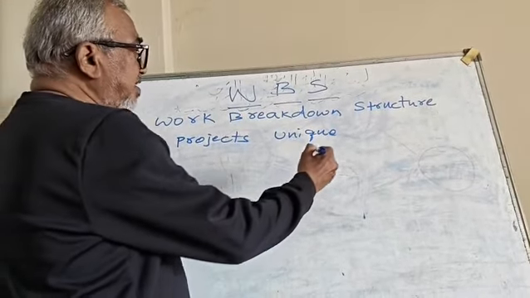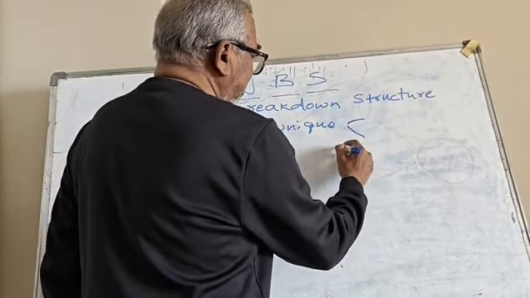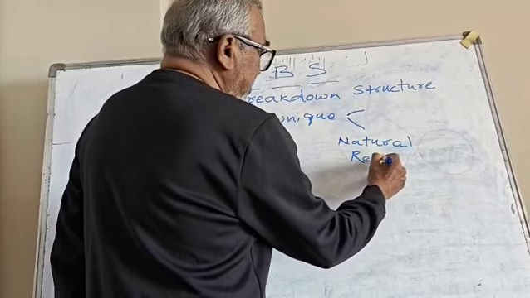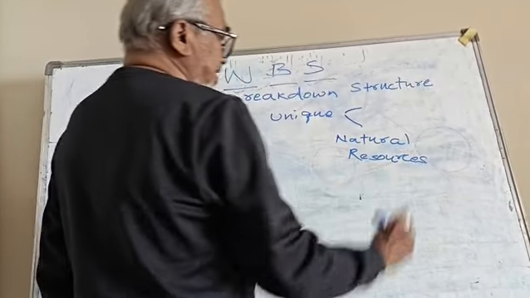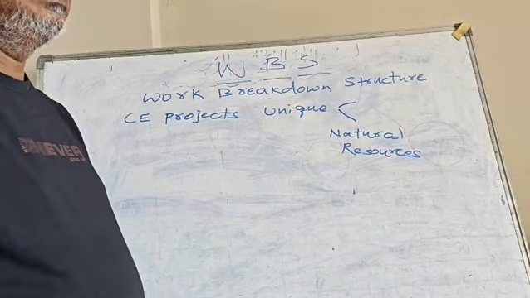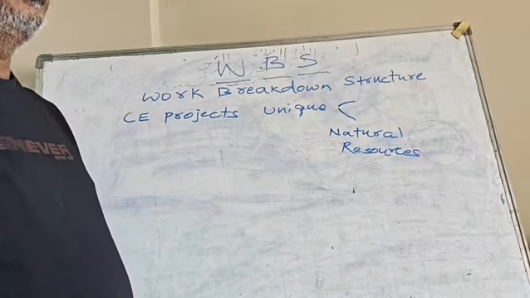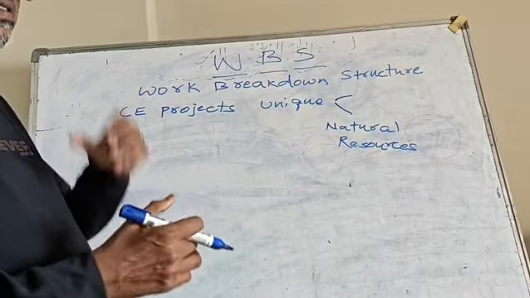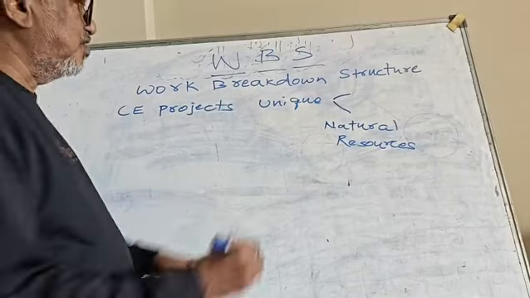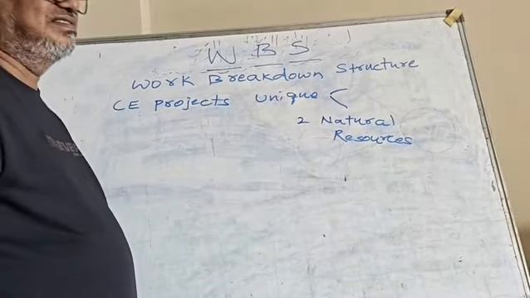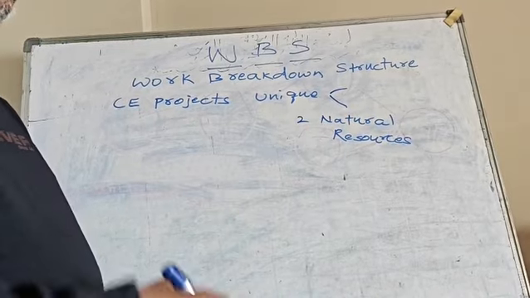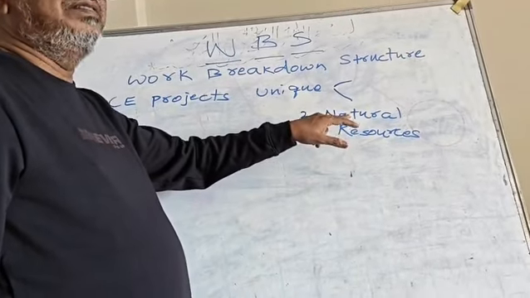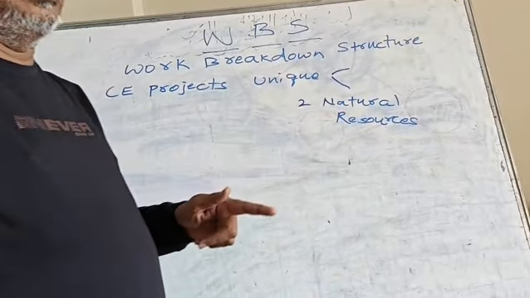This project normally requires two natural resources. These are called natural resources, which have been given by nature to each and every one. For example, living things, non-living things, mountains, human beings, ants, or whatever exists on the face of earth. Two natural resources have been given by nature to us. You can call it nature or environment or God or whatever. These two natural resources are given to each one, whether living or non-living alike.